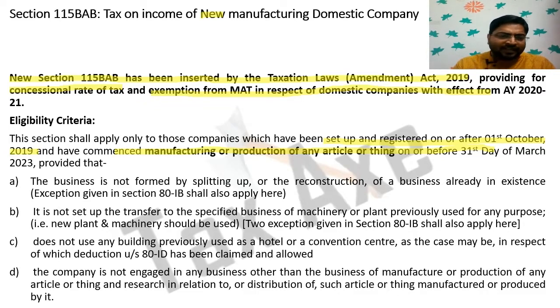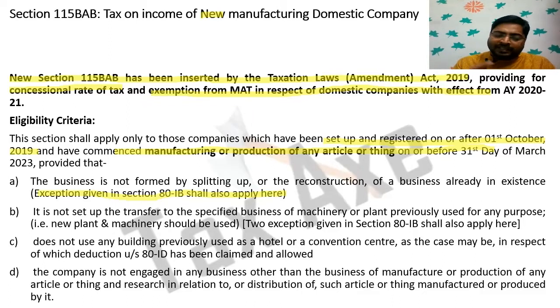First is that the business is not formed by a splitting of or the reconstruction of a business already in existence. So what I have told you earlier, there it should be a new manufacturing business. So it should not be formed by the splitting of or reconstruction of an existing business. It should be a new business. There is some exception given in 80 IB. So the exception which was given in 80 IB shall also apply here.